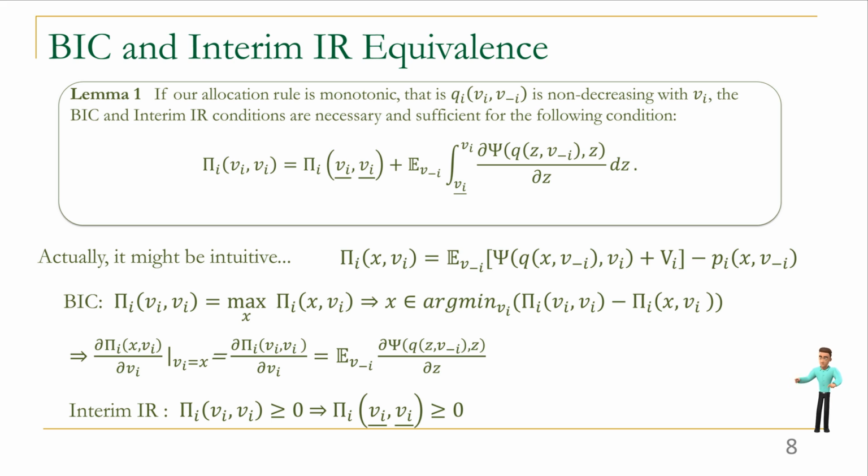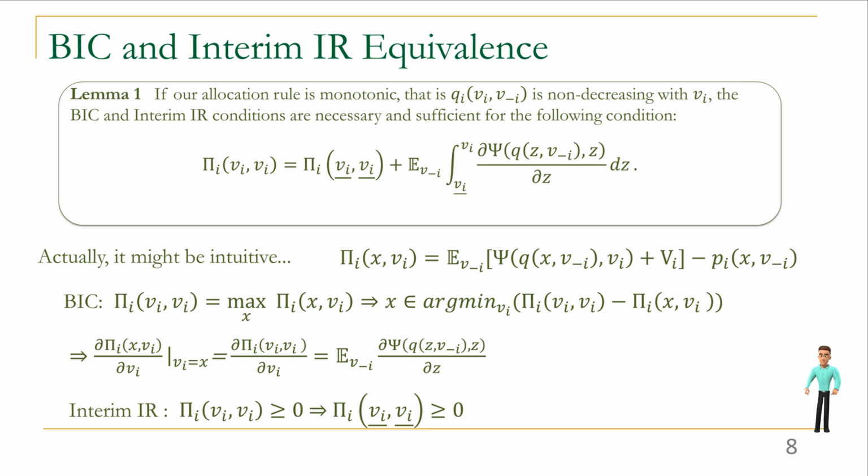Then to design our mechanism, we need to first transfer the BIC and IR constraints to clearer conditions. Then we provide our lemma 1, which gives an equivalent condition for the BIC and IR constraints. The lemma shows that if our allocation rule is monotonic, that is Qi is non-decreasing with Vi, the BIC and interim IR condition is necessary and sufficient for the following condition, which combines the expected surplus and an integration form for valuation function psi. This lemma actually can be intuitive.